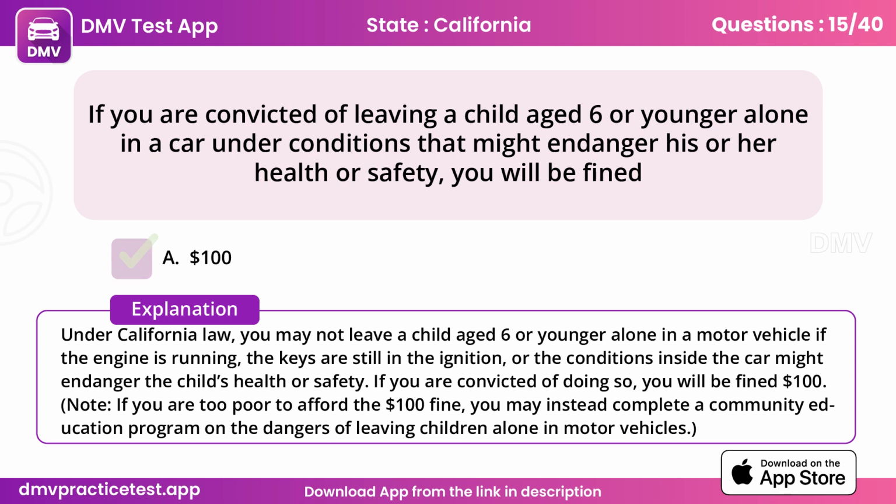Under California law, you may not leave a child aged 6 or younger alone in a motor vehicle if the engine is running, the keys are still in the ignition, or the conditions inside the car might endanger the child's health or safety. If you are convicted of doing so, you will be fined $100. Note, if you are too poor to afford the $100 fine, you may instead complete a community education program on the dangers of leaving children alone in motor vehicles.